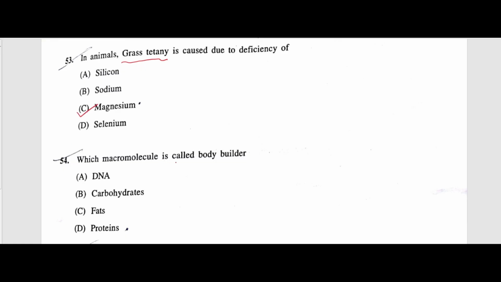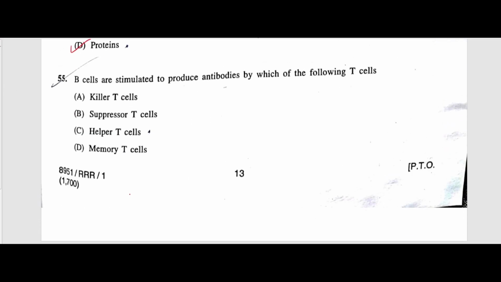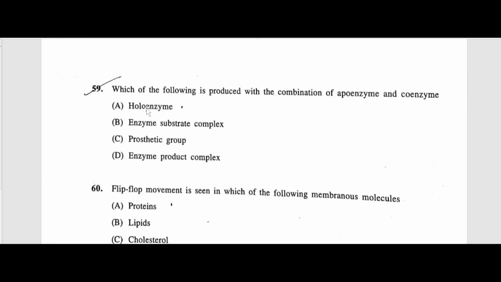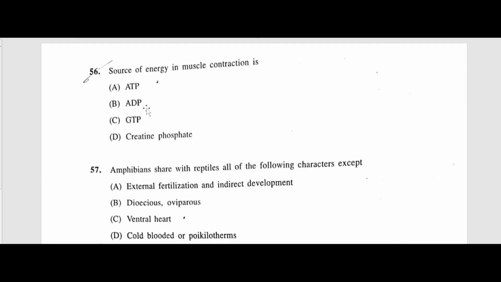Which macromolecule is called bodybuilder? Proteins. The proteins are called bodybuilders because they build muscle, tissues, organs. Next, B cells are stimulated to produce antibody by which of the following T cells? The answer is helper T cells. These helper T cells stimulate the B cells to produce antibodies against specific antigens. Next question, source of energy in muscle contraction is ATP.